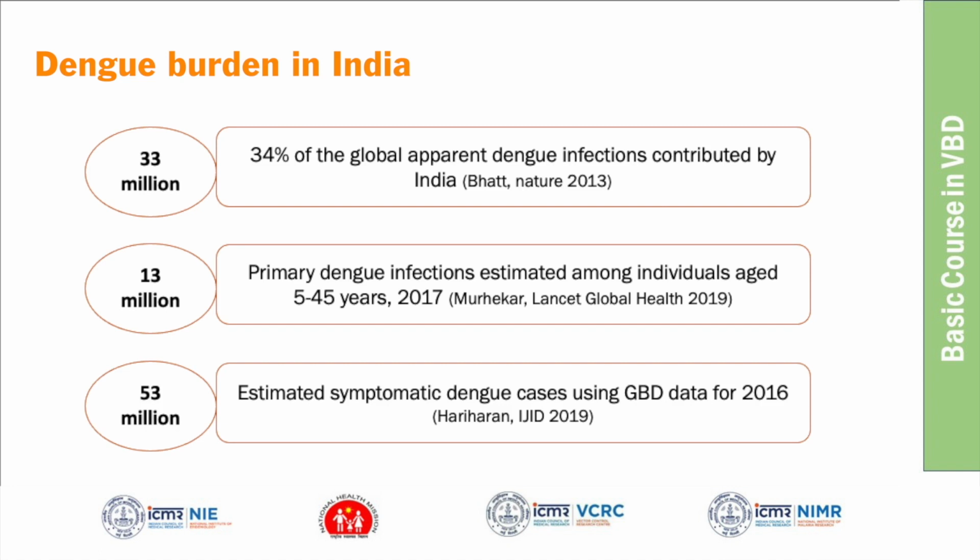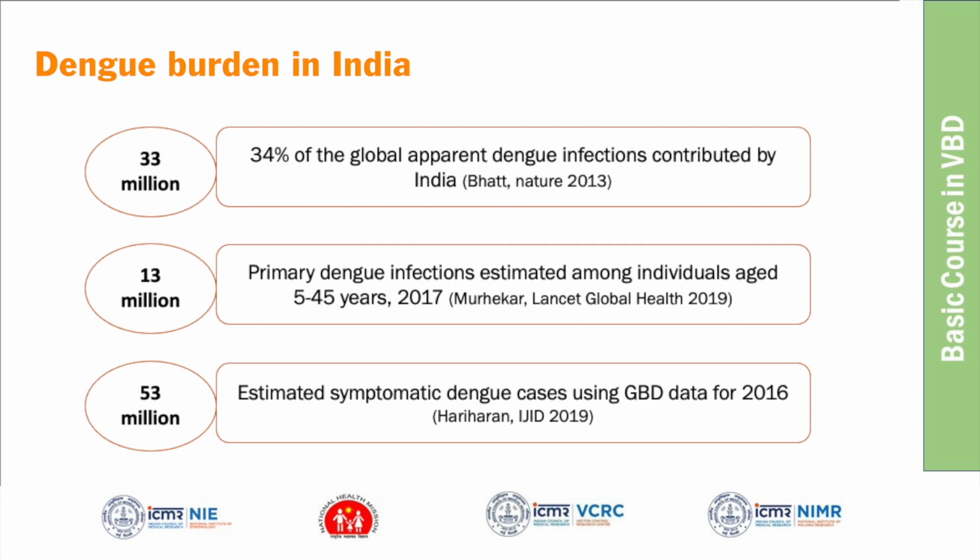But the carry-home message is that we are reporting very few cases in the VBDC. There is a huge difference between the number of cases we report and the number of infections occurring in the community.